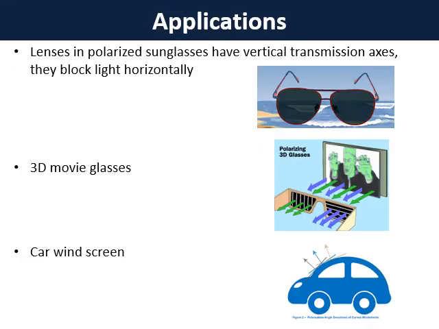Before going into further details of polarization, let's see where polarization is used in our daily life. Here are the three best examples: sunglasses, 3D movie glasses, and car windscreens. In sunglasses, both the glasses are coated with a polarizing film. This polarizing film helps to reduce the intensity of the sunlight passing through it.